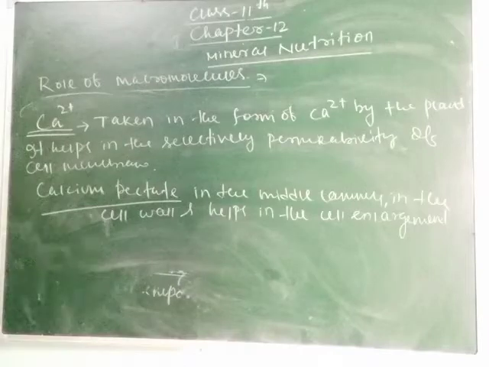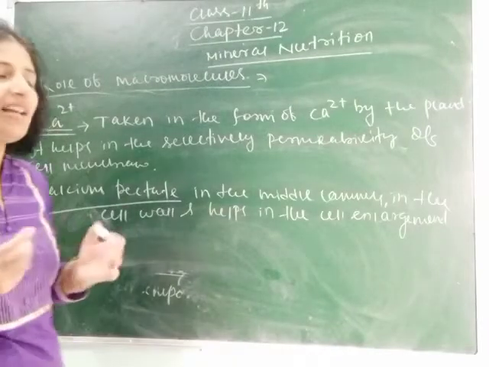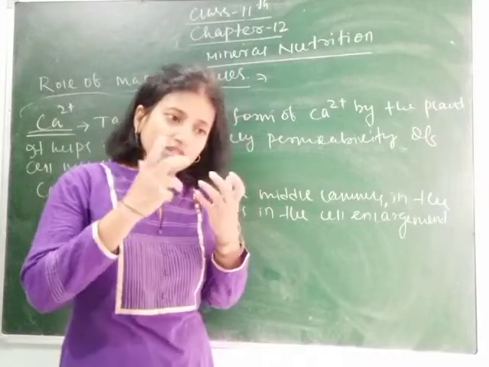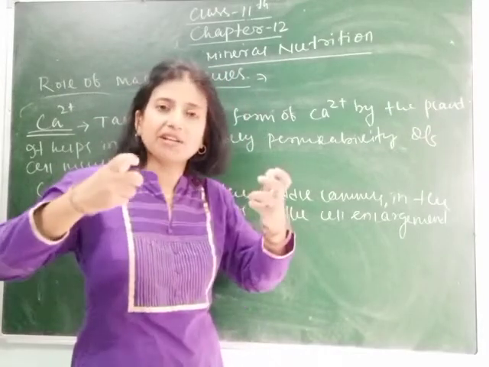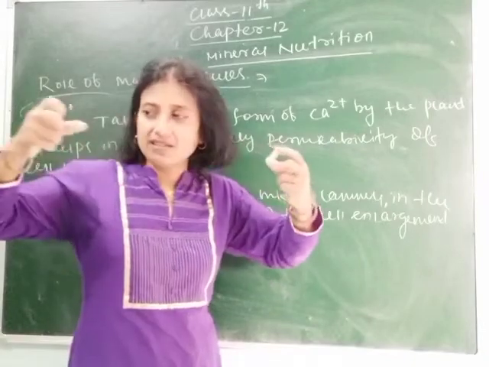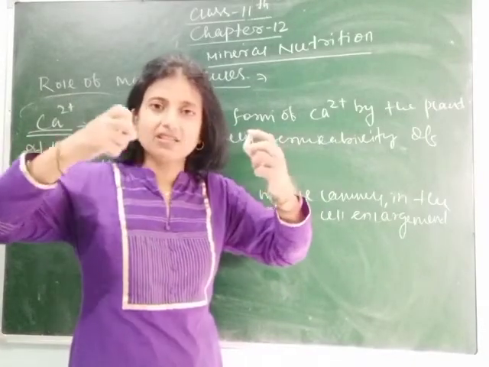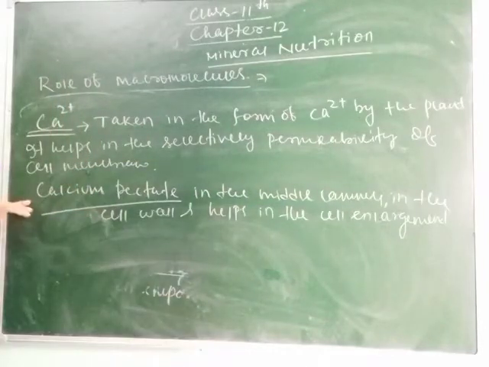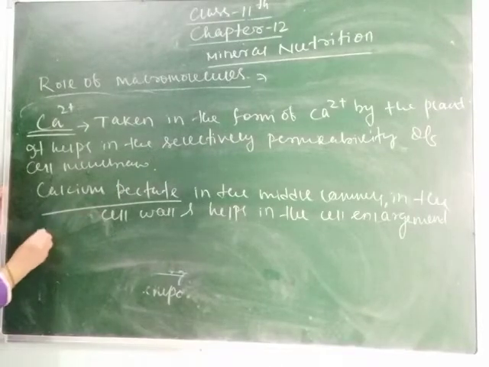It also helps in the formation of the mitotic spindle fibers. You know that during cell division, the spindle fibers are attached to the kinetochore region and pull the chromosomes towards the opposite poles. Here calcium helps in the formation of the mitotic spindle in cell division.